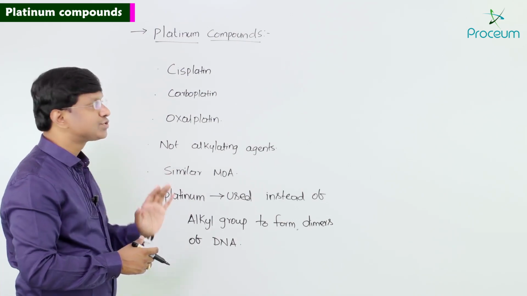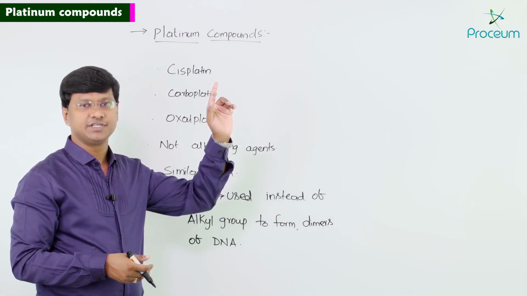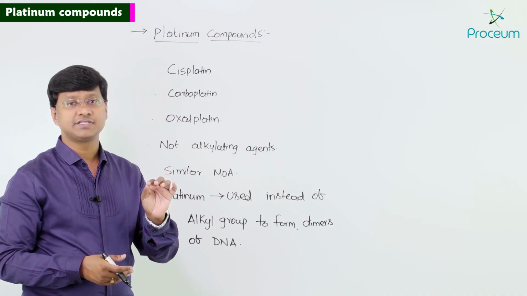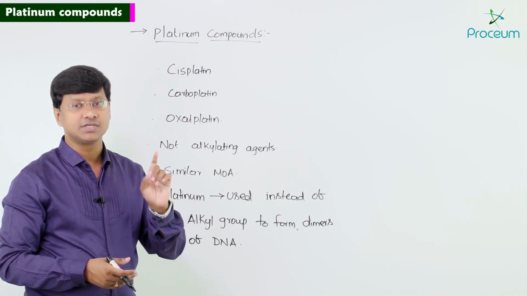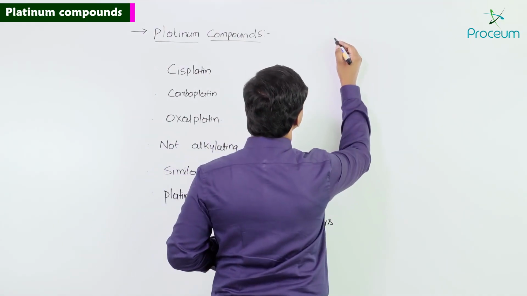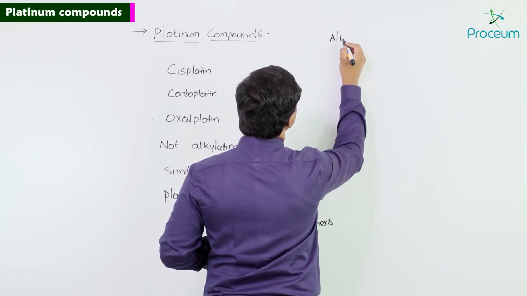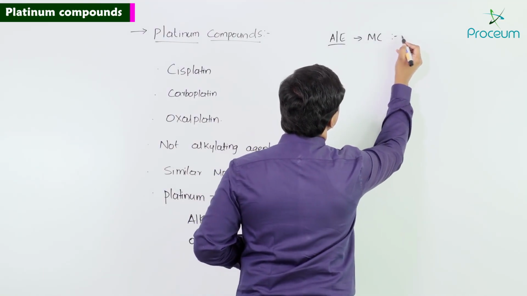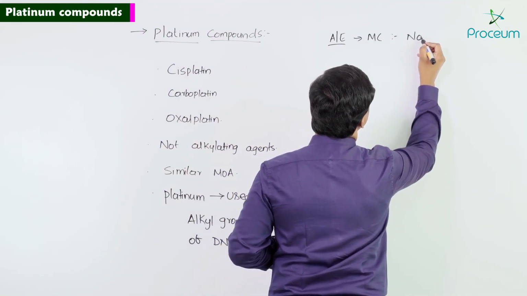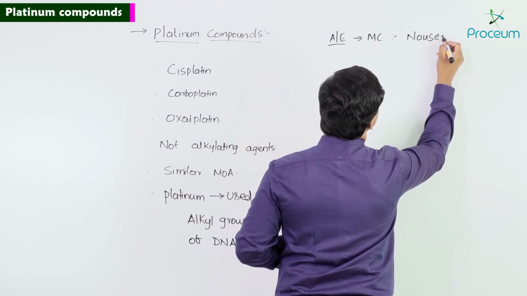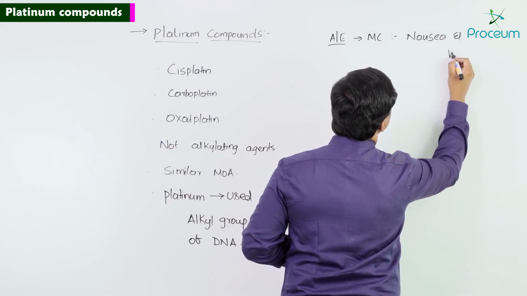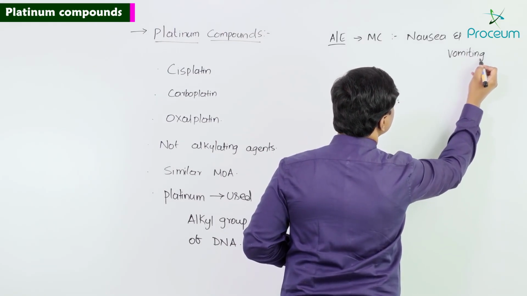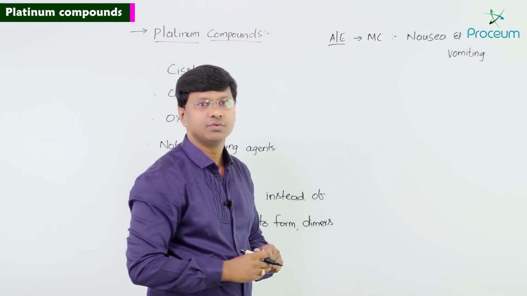Now, take the most common adverse effect associated with the platinum compounds. The most common adverse effects of these agents are nausea and vomiting. Nausea and vomiting.